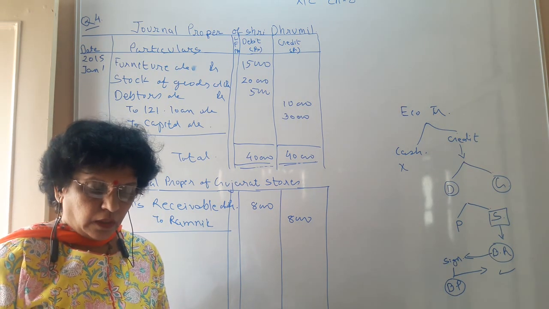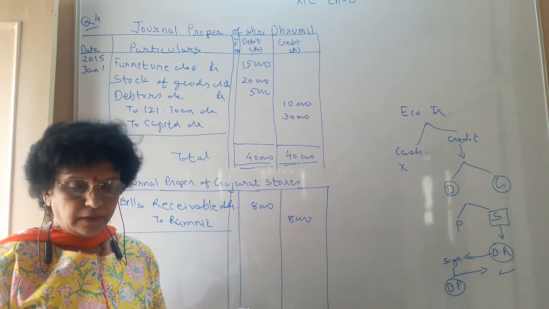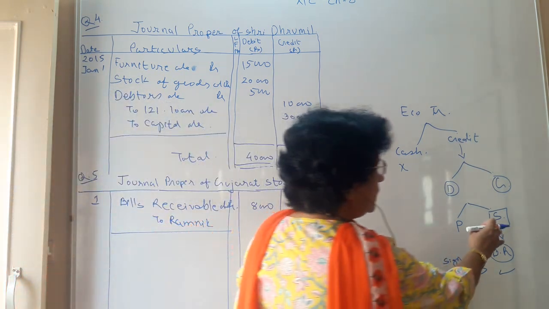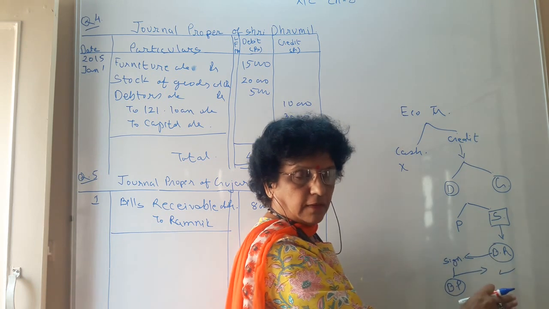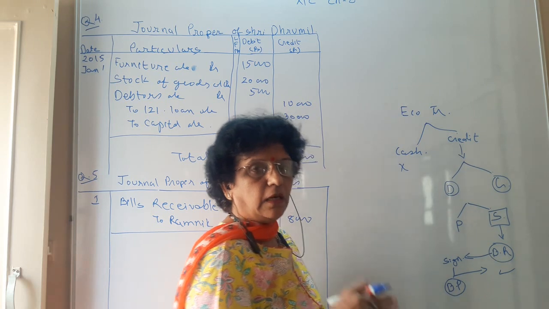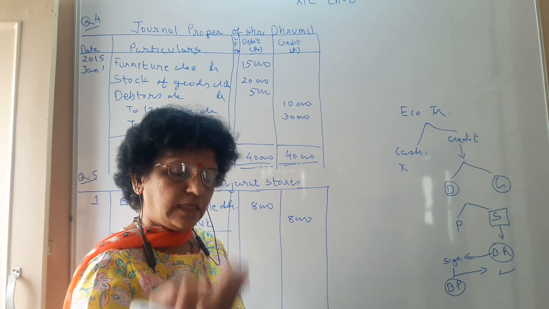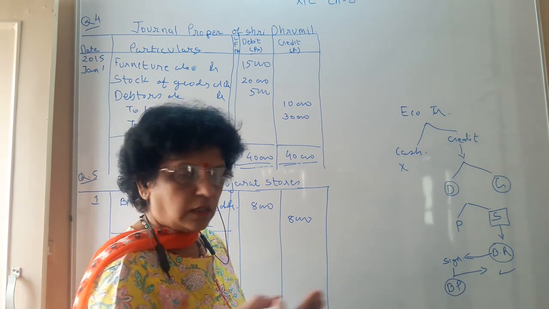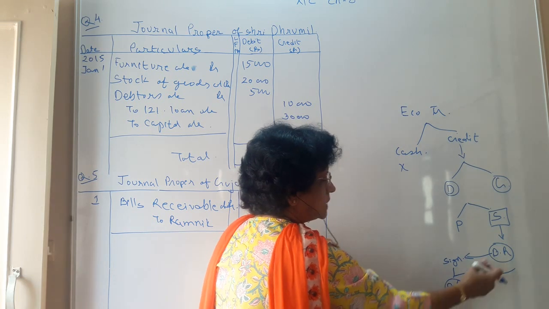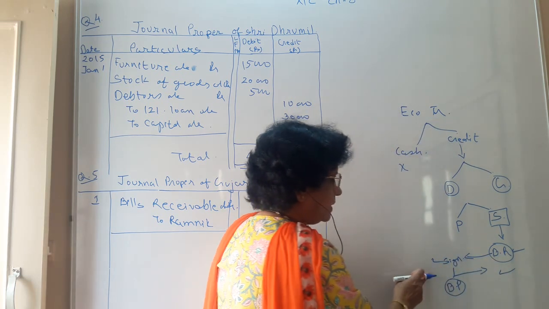Number 2, accepted a bill of rupees 3,000 drawn by Vijay and returned to him. Now here the situation is different. Vijay is the seller. He has drawn the bill and we return it accepted. So for us, the bill becomes payable. We are accepting it and giving it to Vijay. So here we are writing the journal from the purchaser's point of view, as if we are the purchaser. The first journal we wrote as a seller. Now we are writing as a purchaser.